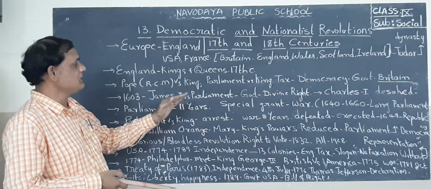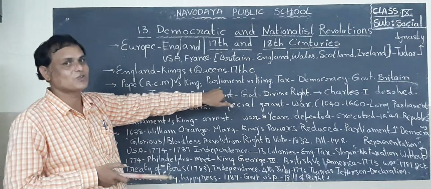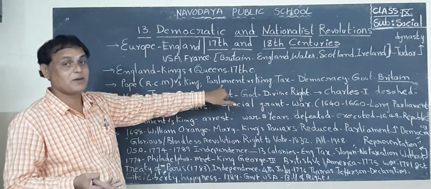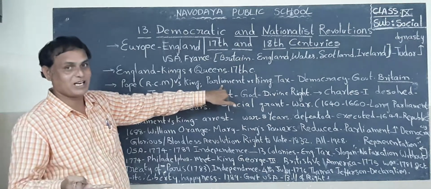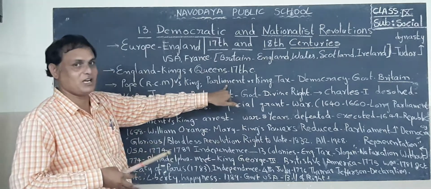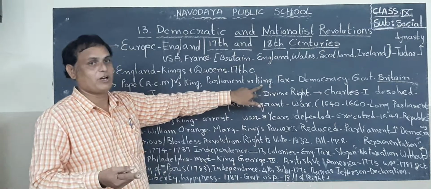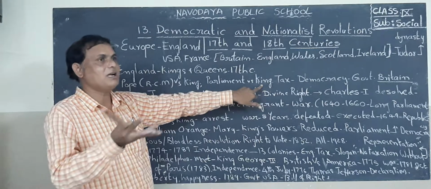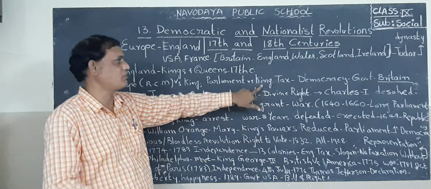After the king refused the powers of the Pope, after some years even the Parliament also refused the king. Who are in that Parliament? Landlords, traders, businessmen, and educated people. That means the elites in the society are the members of Parliament. On those days, the king had the supreme power to rule the country, and he was superior over all departments.